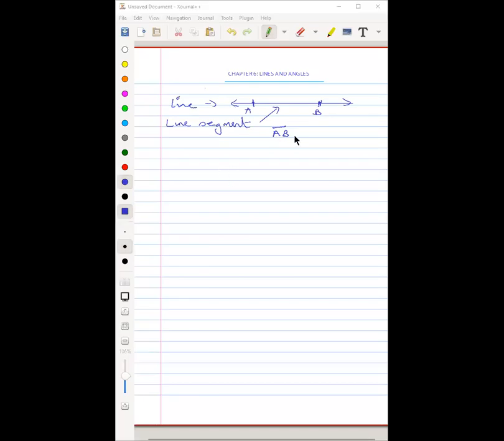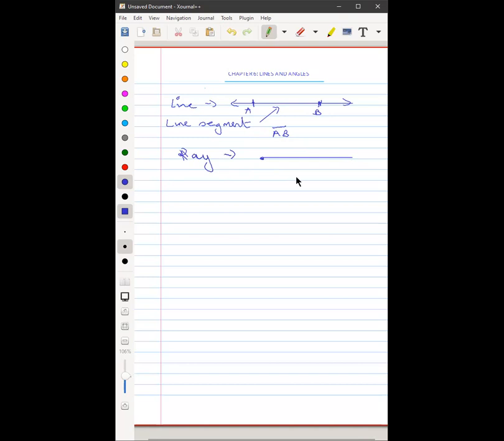Okay, so we have AB with a line on top. This is called a line segment, right? What is a ray? A ray starts at one point and extends indefinitely to another point. For example, now we have ray AB. So ray AB will be written as AB with an arrow from A to B.